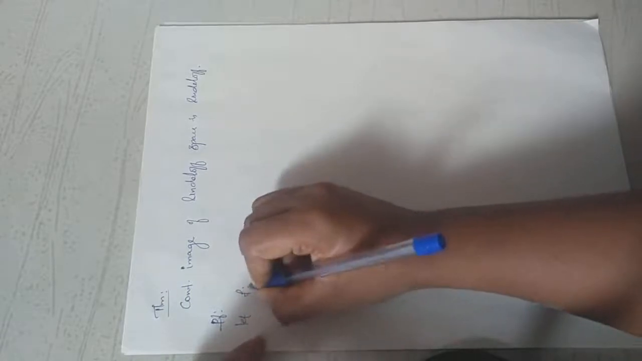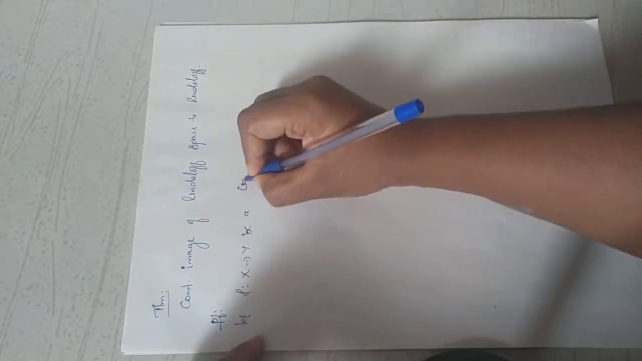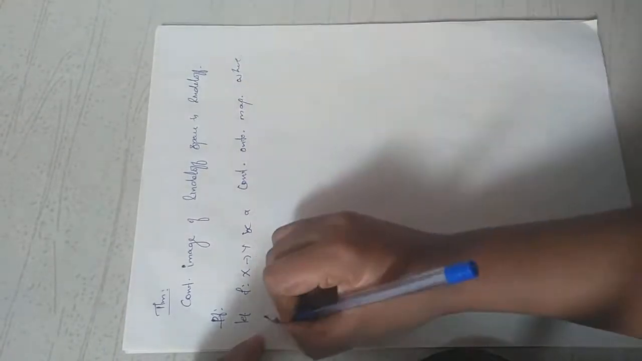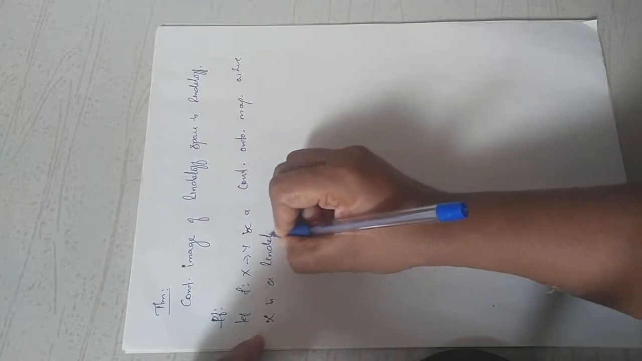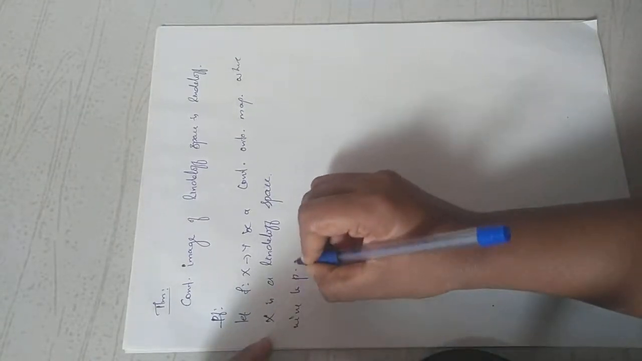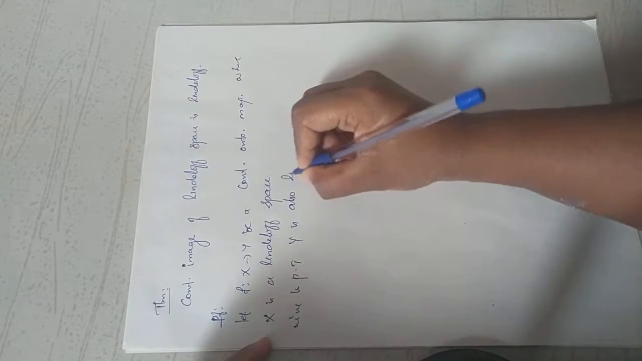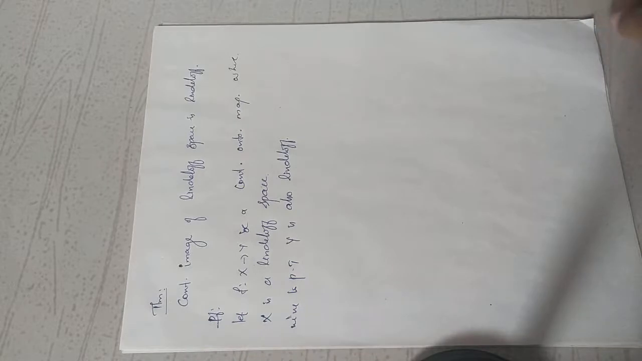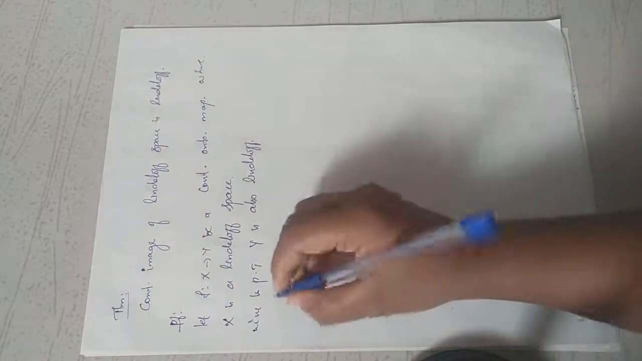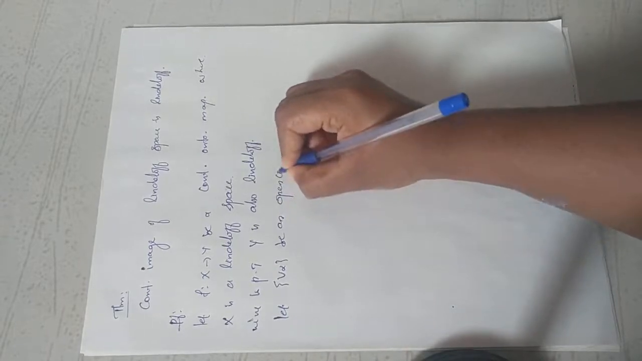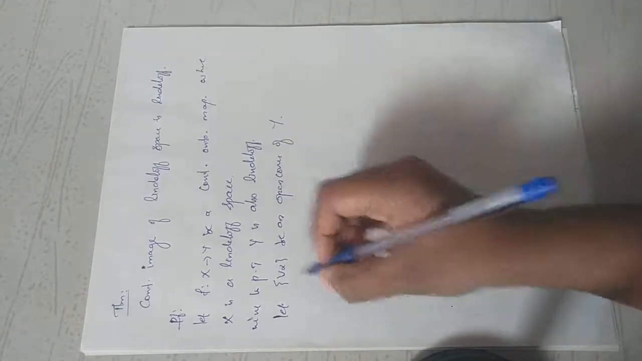Let f from X to Y be a continuous onto map, where X is a Lindelof space. We have to prove that Y is also Lindelof. What is the definition of Lindelof space? Every open cover has a countable subcover. So let the collection V alpha be an open cover of Y. We need to prove that it has a countable subcover.